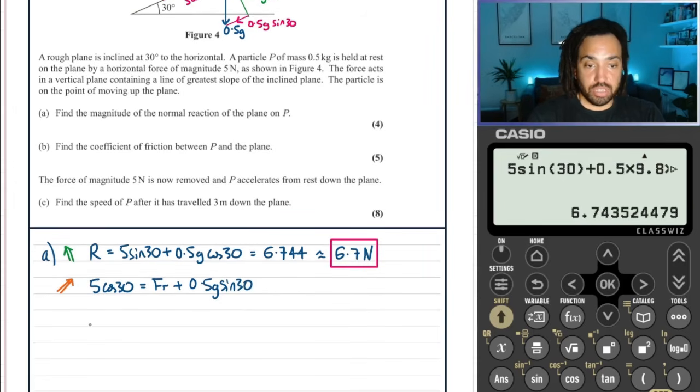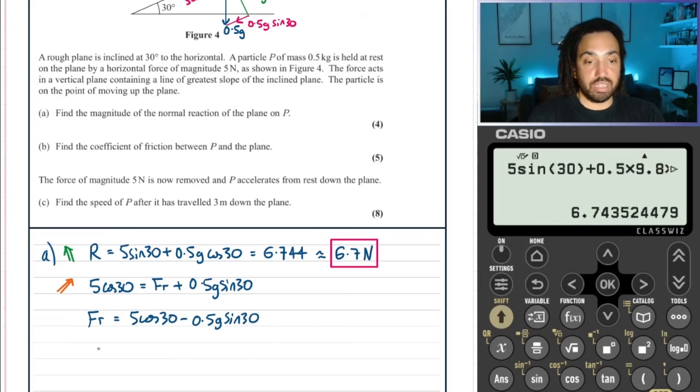That means the frictional force is equal to 5 cos 30 minus 0.5 g sine 30. Now, because it's in limiting equilibrium, which means it's just on the point of moving up the plane, the frictional force is equal to mu R.